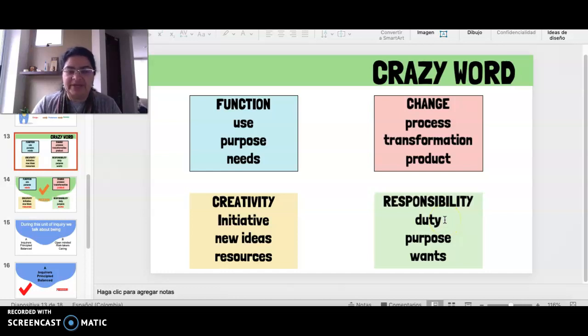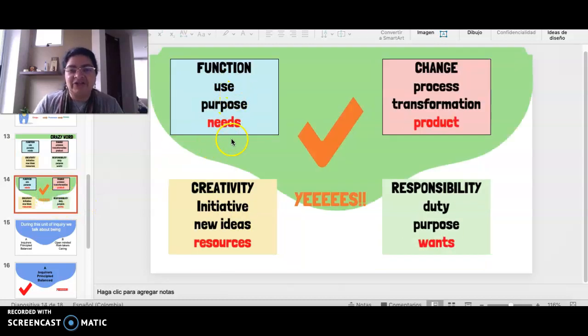Let's see. Okay, let's see the correct answers. Function. The correct answer was needs. Ay, ¿quién dijo que needs era algo parecido a una función? Las necesidades no son una función. Ay, no, no, no, Miss Patty, you were crazy a little bit.